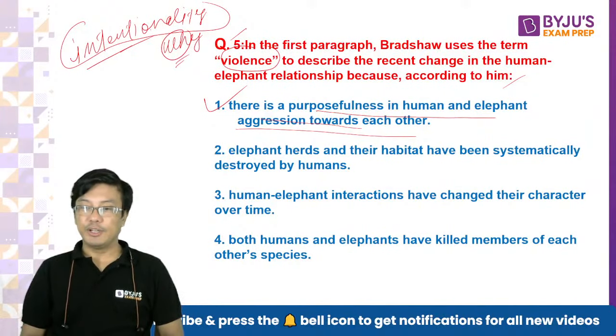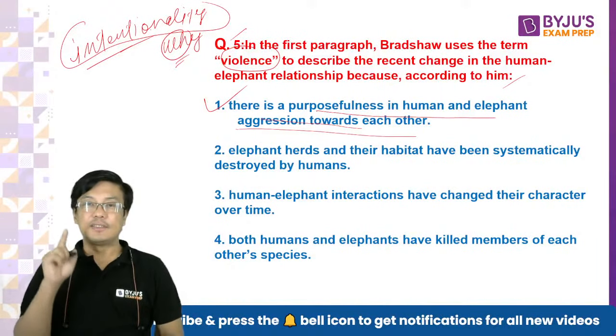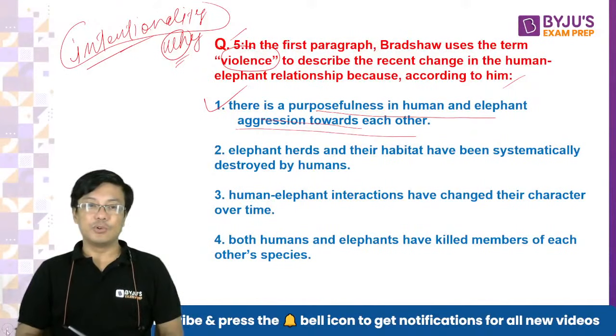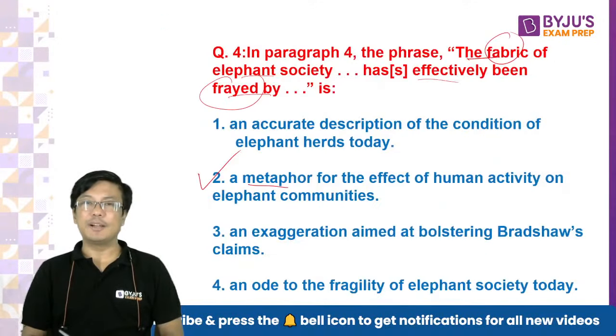Did you understand everybody? Right. So everybody got the point, I hope. Right. So if you notice, we did 5 questions. Out of these 5 questions, I would say 3 of them were medium, 2 of them were slightly challenging. So on an average, this is an easy to medium kind of passage.